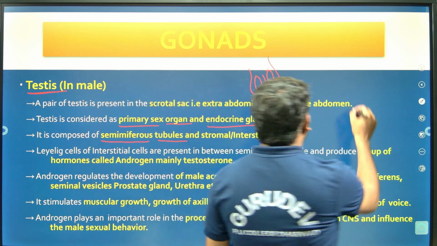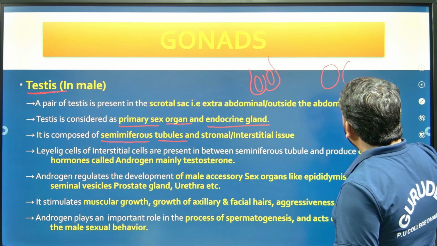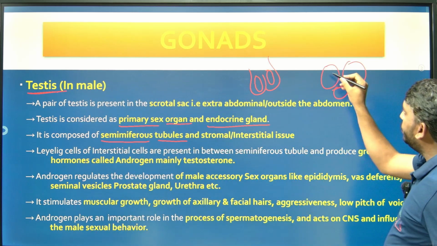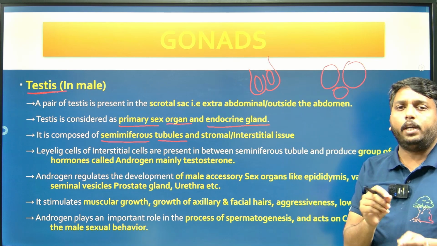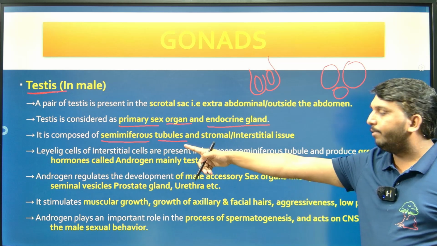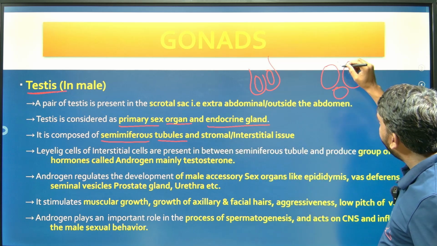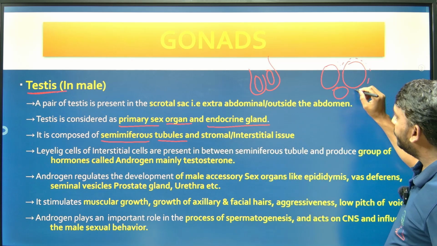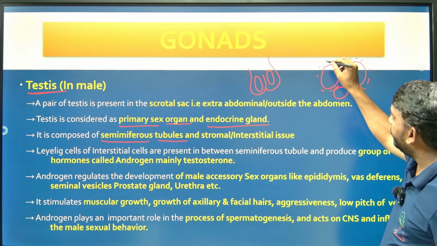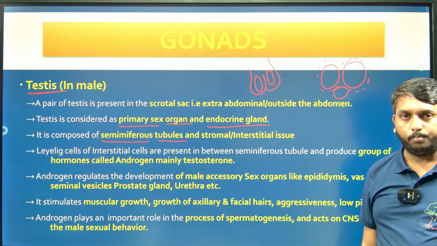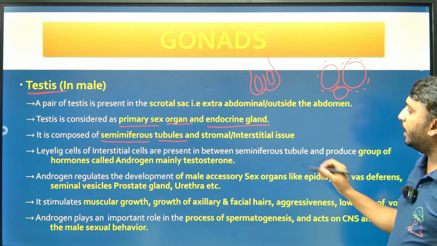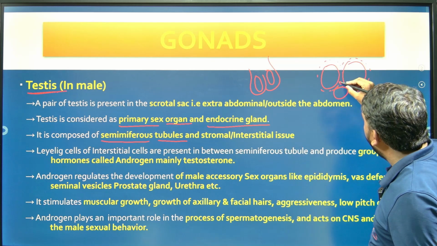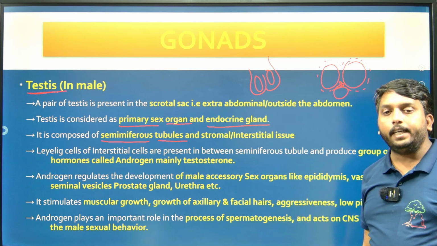So these are known as what? Highly coiled tubular structures called seminiferous tubules, and these are present in a stromal tissue. In this stromal or interstitial tissue, a group of cells is known as the Leydig cells, right?